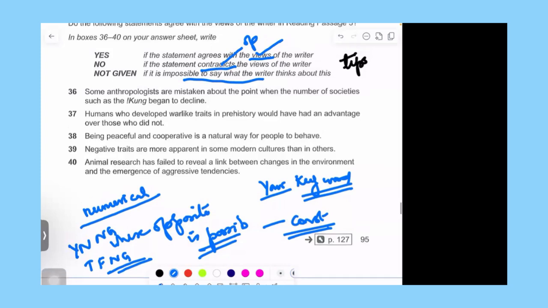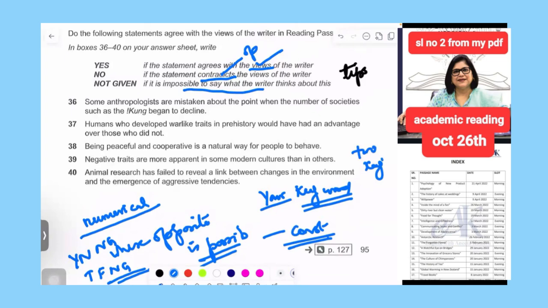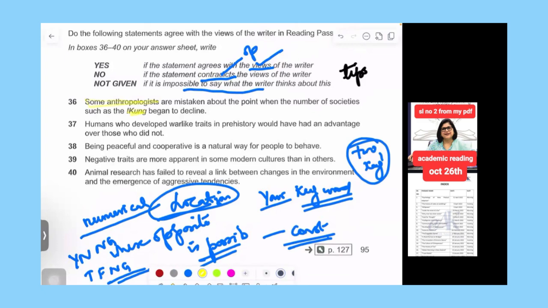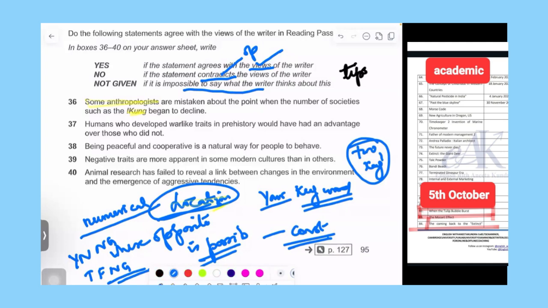Now I'll give you an example, don't worry. There are two types of keywords I want to tell you. One is the location keywords, by which you can locate, like this keyword, anthropologist. By this you will locate where the answer is. But finding the answer itself is difficult. So here I find that mistaken could be unmistaken or not correct.